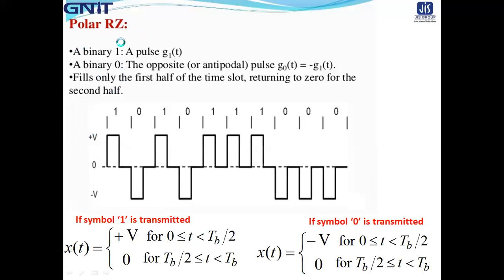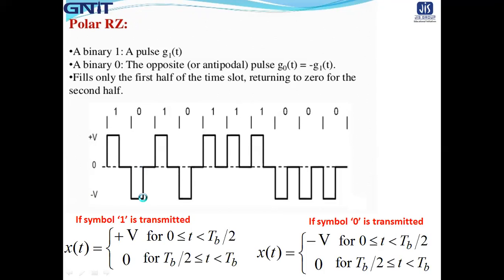In the case of polar RZ, RZ means for half of the bit interval the pulse will exist. So say for 1, the pulse exists up to TB by 2, then it will return to 0. And from here 0 starts. Again 0 is the negative pulse and it will exist for TB by 2.